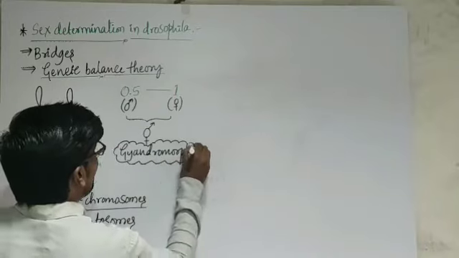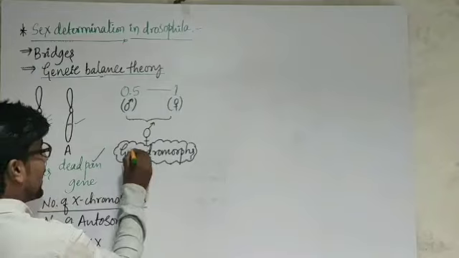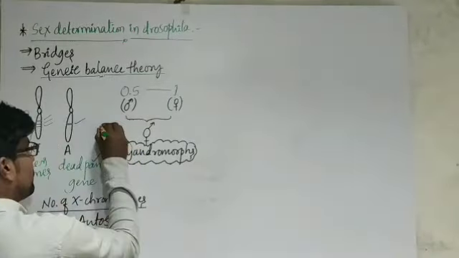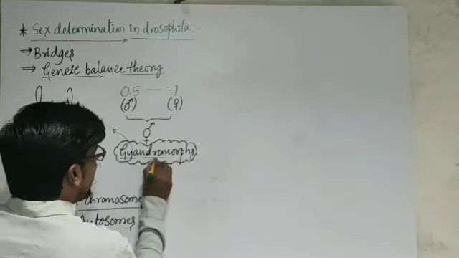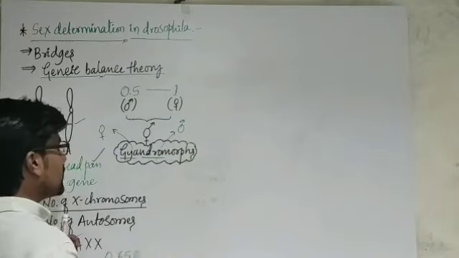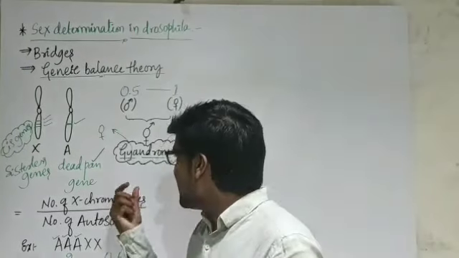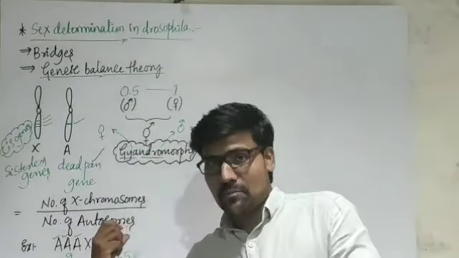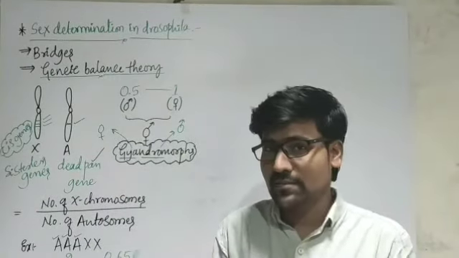Already we know gynoecium refers to the female part, and androecium refers to the male part. So gynandromorph means morphological appearance: these organisms look like a female as well as a male. Such organisms are called gynandromorphs.